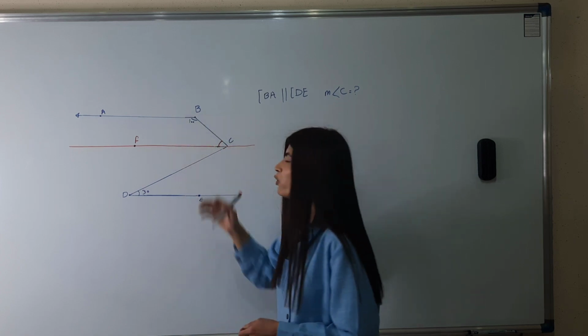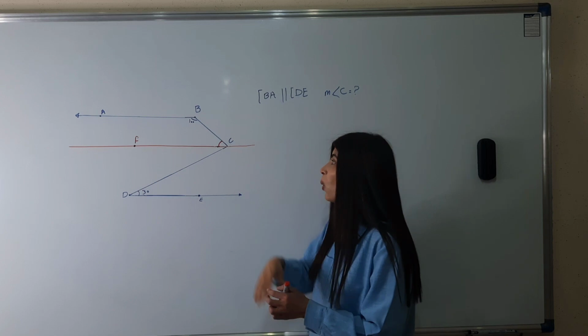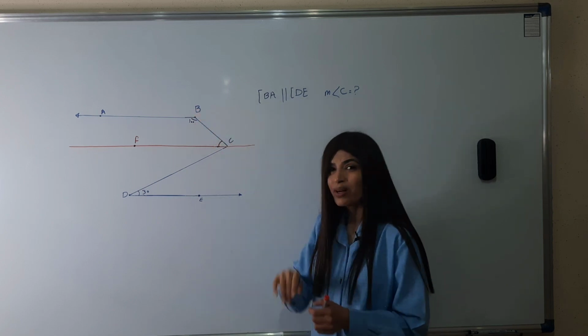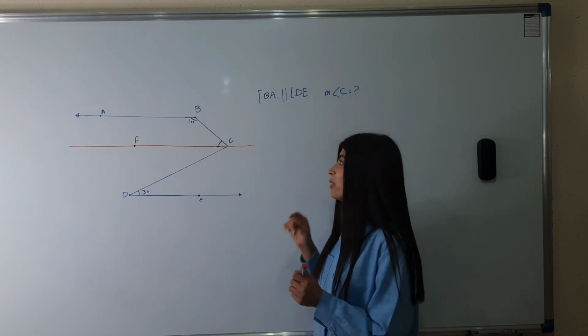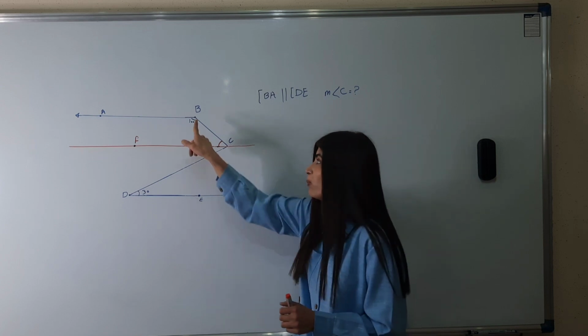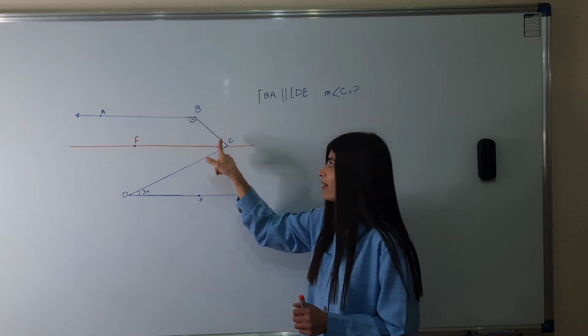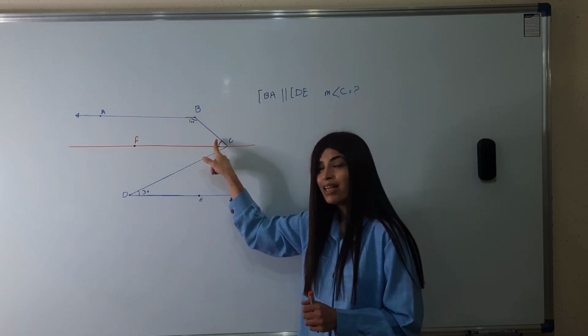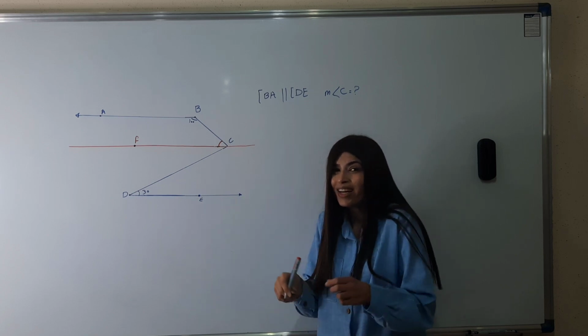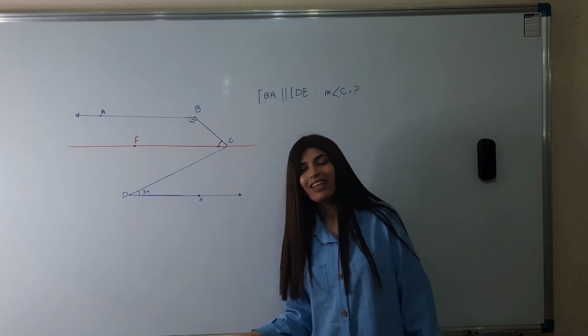You know, between two parallel lines with one transversal, the measure of an obtuse angle and an acute angle is equal to 180 degrees.